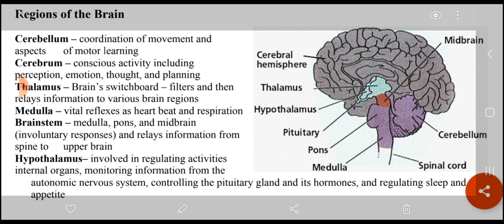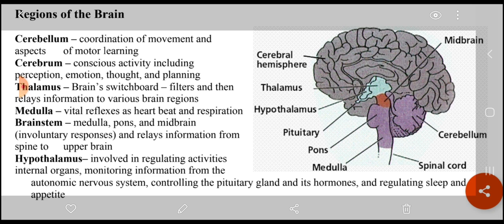The medulla is responsible for vital reflexes such as heartbeat and respiration. The brain stem, which contains the medulla, pons and midbrain, is responsible for involuntary responses and it relays information from the spine to the upper brain.